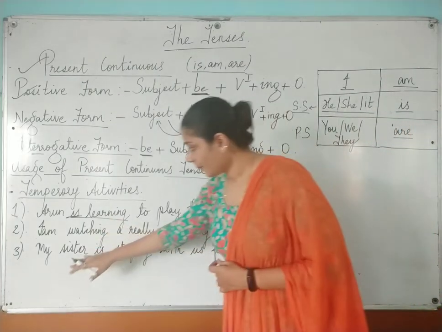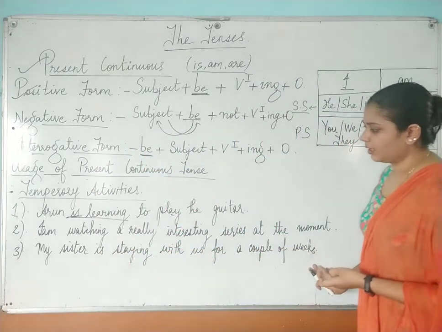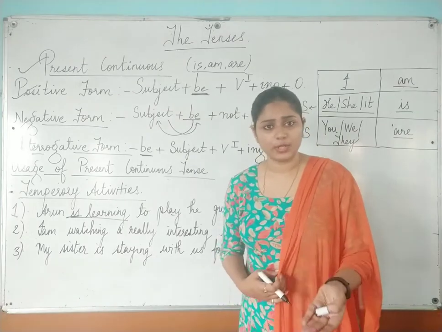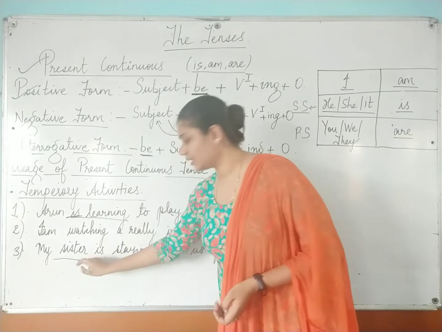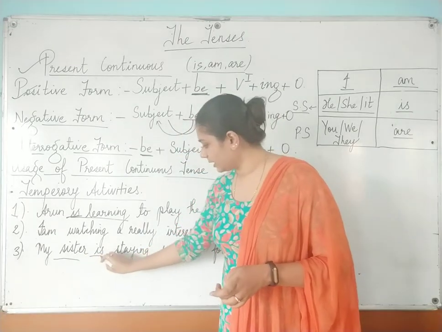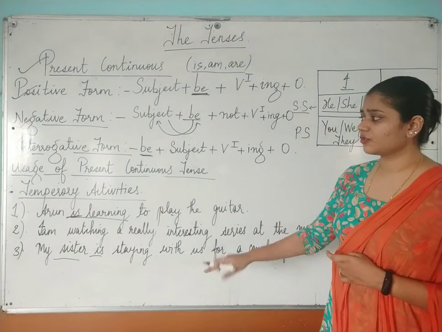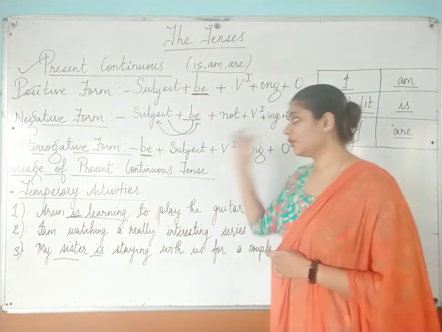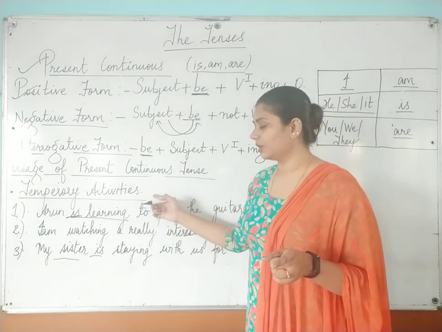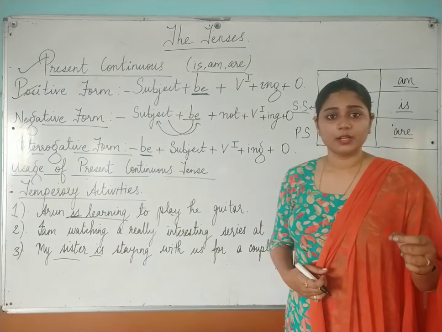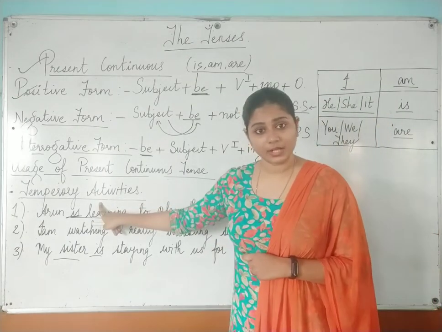Okay. Third one, my sister is staying with us for a couple of weeks. Okay. So maybe she will stay for 1 week or 2 weeks. Again, this is your temporary activity. My sister, singular subject. So you are using is, stay verb first form plus ing. So like this you have to frame sentences also, and like this you have to learn the usage of your present continuous tense. First one we have studied that it is used with your actions happening at the time of speaking. Second one is for temporary activities.